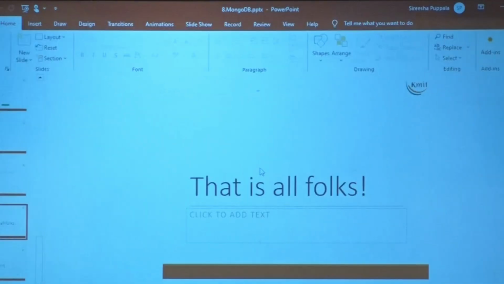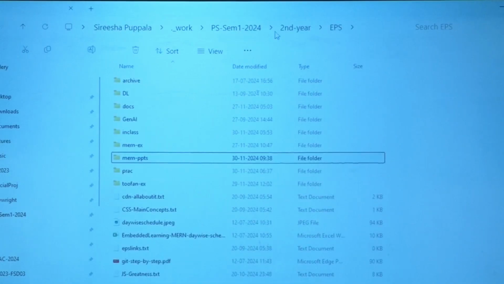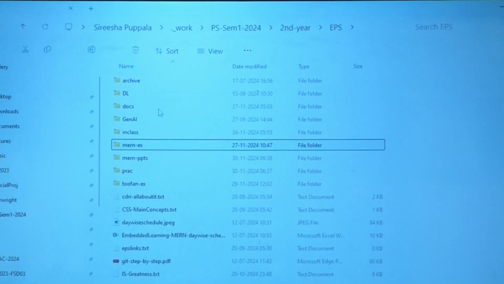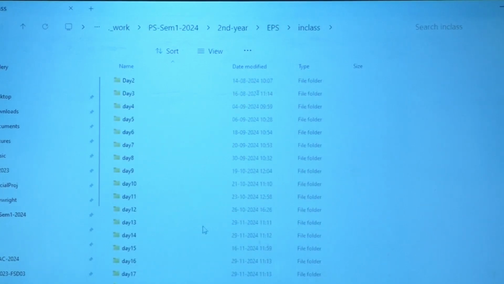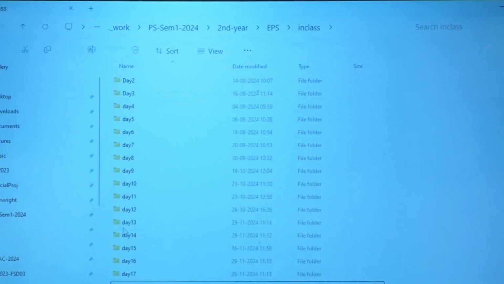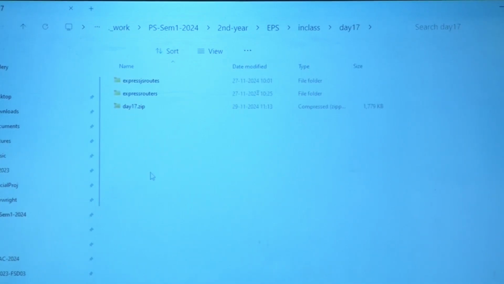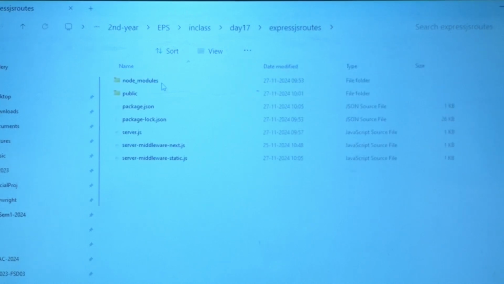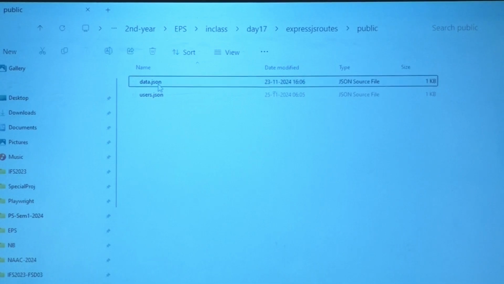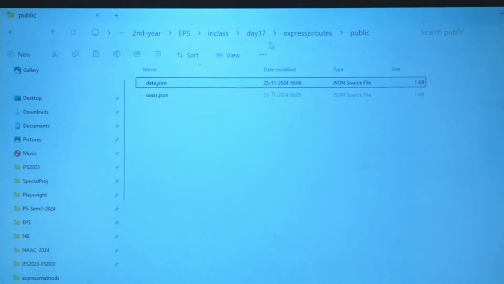Now, let us go. I am focusing more on the implementation part today. So here I go, EPS, in class, day 18. All right, everybody. In the last class, in day 17, in the routes, I showed you how you can have a public folder and how you can have different types of data.